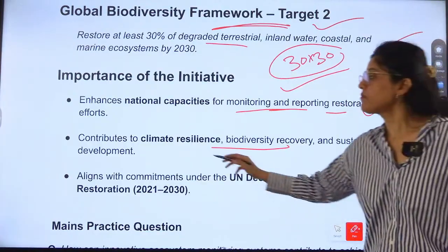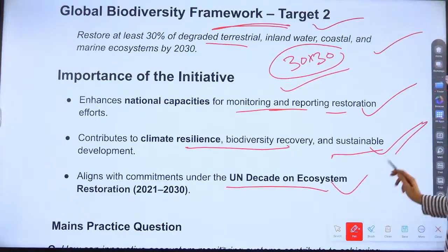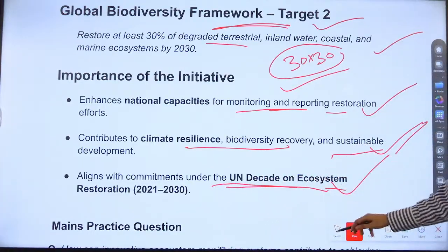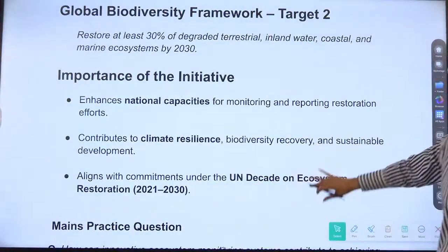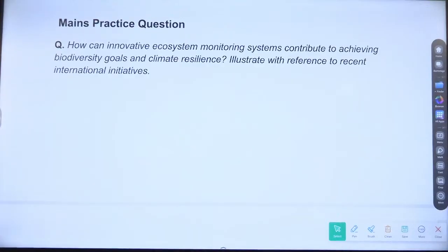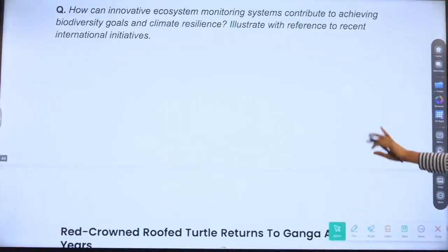Okay, it contributes to the resilience of the climate and biodiversity recovery and sustainable development. And this aligns with the commitment of the United Nations Decade on Ecosystem Restoration. So these are the important points related to this. Now, mains practice question: how can innovative ecosystem monitoring systems contribute to achieving biodiversity goals and climate resilience?